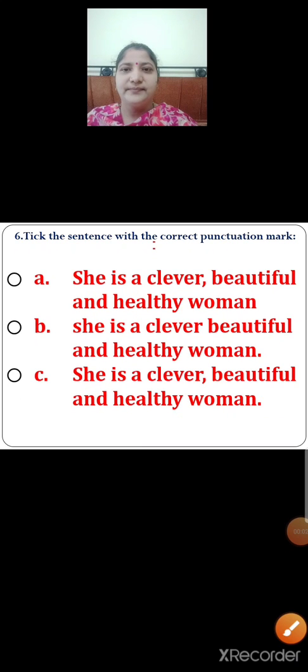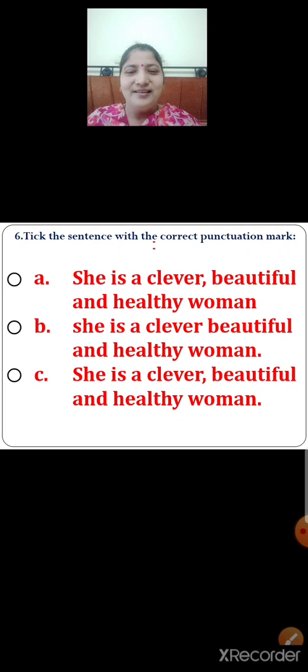Number 6. There are 3 options given over here. Option A, option B and option C. Okay. Let us read option A. She is a clever, beautiful and healthy woman. Children, the sentence has started with a capital letter. There is a comma to separate the words. But what is missing over here? Yes, a full stop is missing over here.